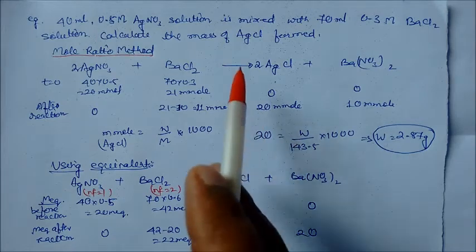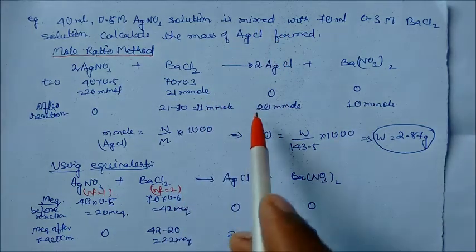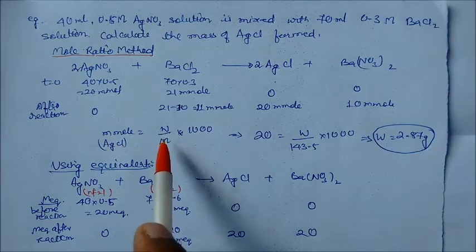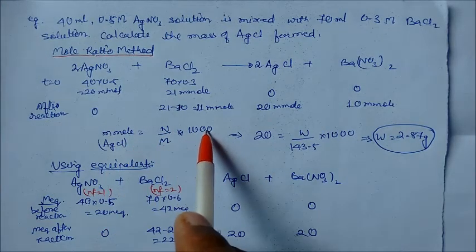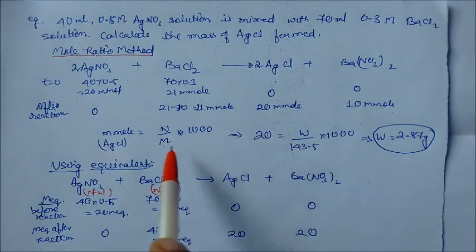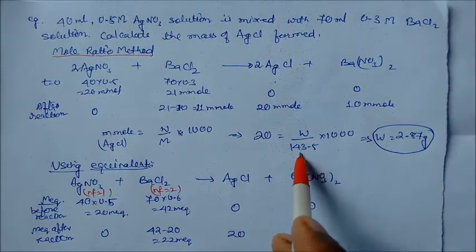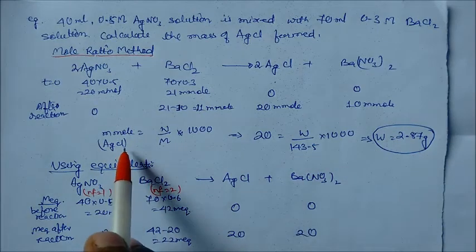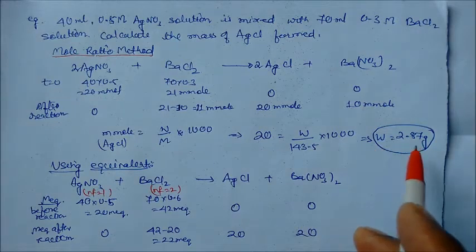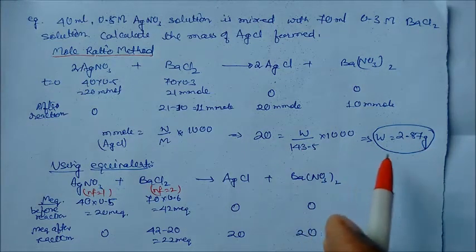What is the mass of silver chloride? This 20 millimole is written as W by M into 1000, where millimole is mole into 1000. So 20 is given here, and the molar mass of silver chloride is 143.5, that is 107 plus 35.5. So we will get a mass of 2.87 grams. This is using the mole ratio method.